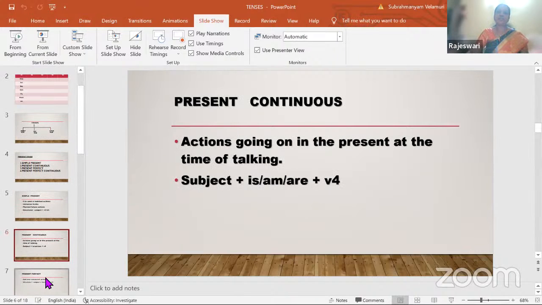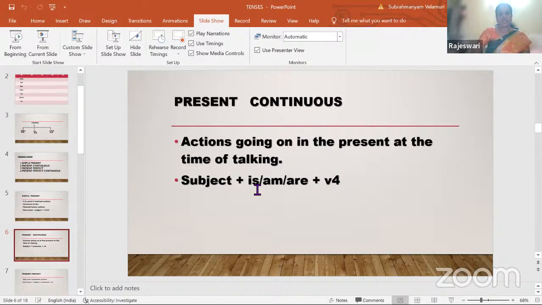Now let's move on to the next one. The next one is present continuous. Actions going on in the present at the time of talking. Now what are we doing? We are learning. At the time of talking, what is happening is what we are doing. We are learning. So action going on in the present. This is very important, in the present while we are talking. So this also has a structure: subject plus is, am or are plus V4. V4 is the verb plus ing form, the base form plus ing.